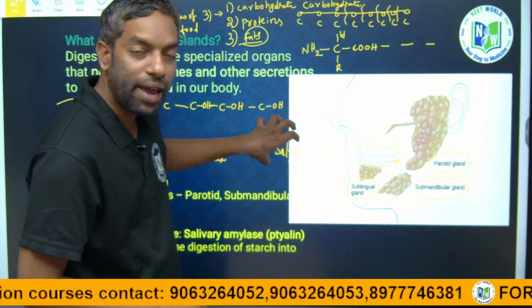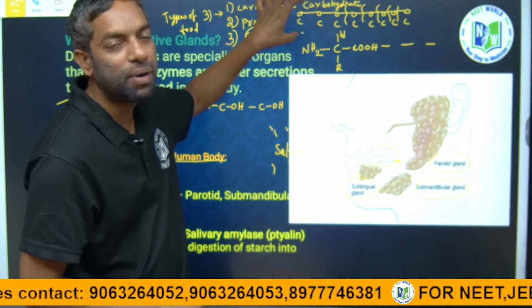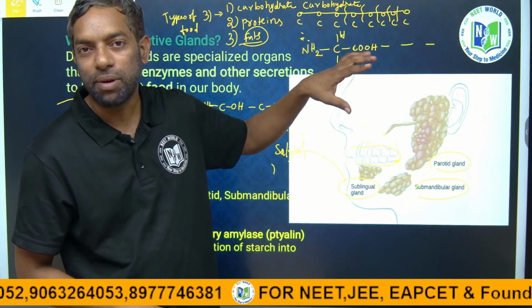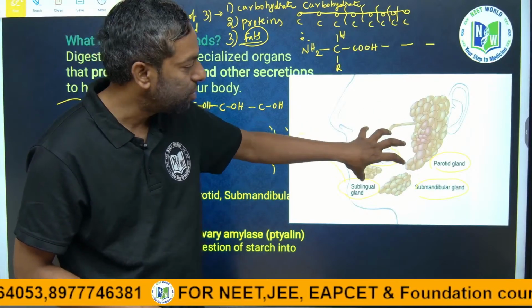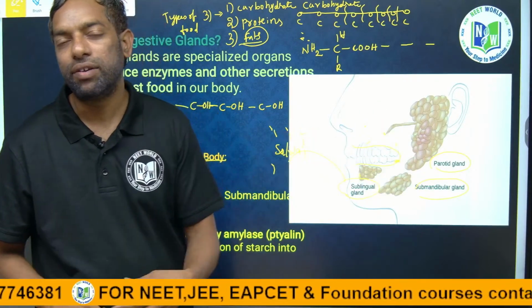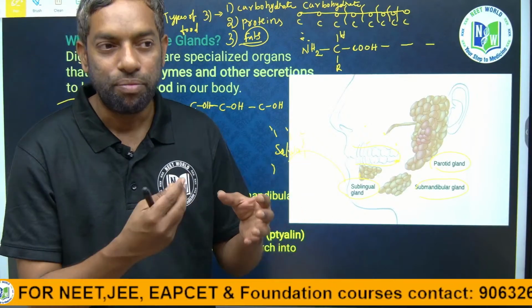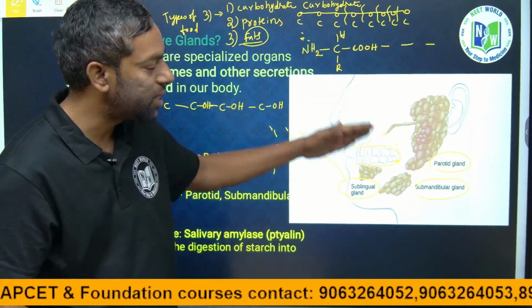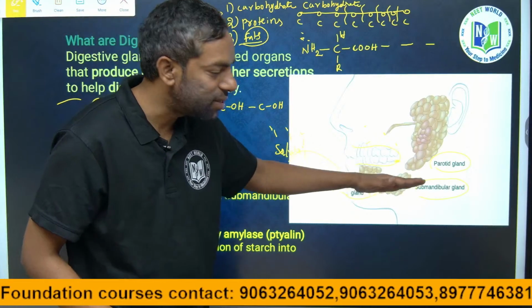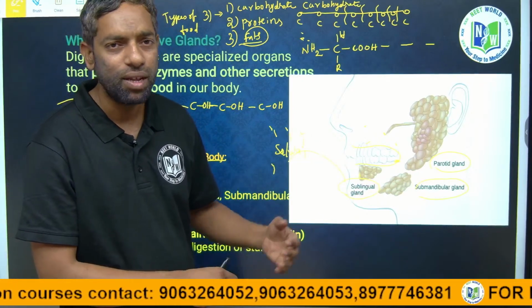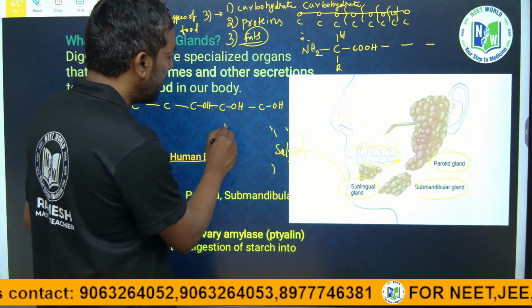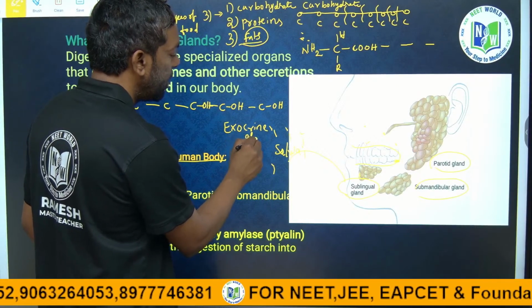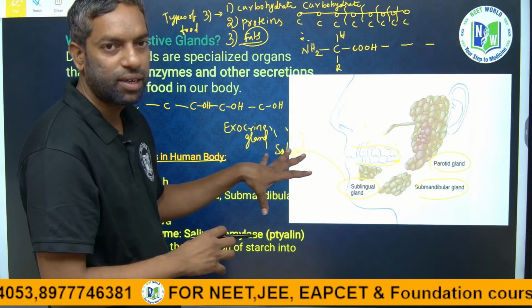They release an enzyme which breaks down the carbon chain in carbohydrates. The first digestion, of carbohydrates, takes place within the mouth. In the mouth itself they release saliva. Guys, if you see a mango or any food which you like, saliva is released from your mouth, right? The reason for this saliva is these glands. These glands secrete saliva. These are exocrine glands. Exocrine glands means there are ducts in the glands.